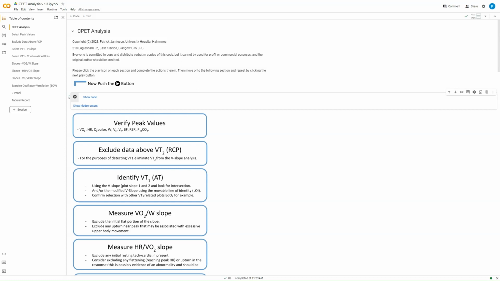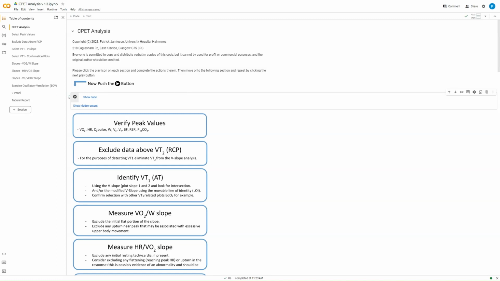So the thing that makes it a little bit complicated or a little bit fiddly is that you have to run each section of code one at a time, do what's in that section of code, and then move on to the next section. So you always have to remember to hit this little play button. It doesn't always appear. Sometimes once you've run it before, this will kind of disappear. When you mouse over it, then you'll find that button to push again.